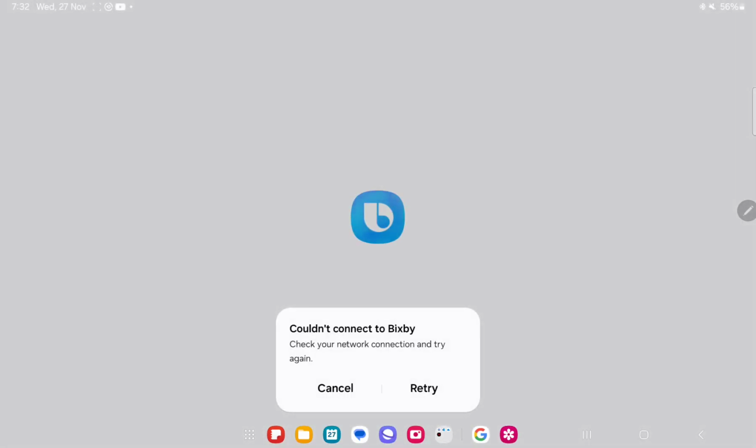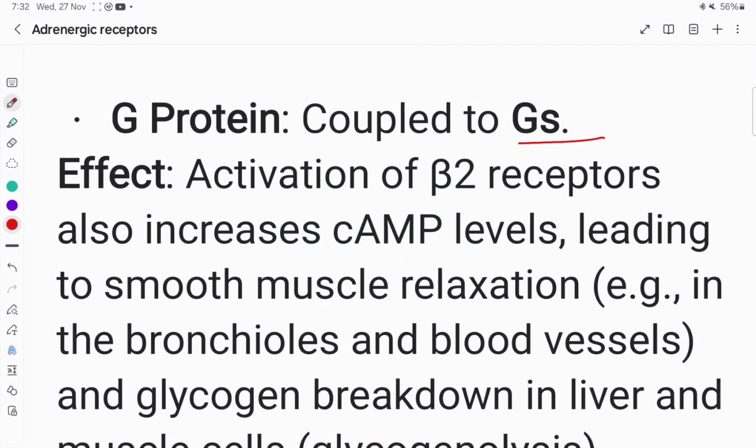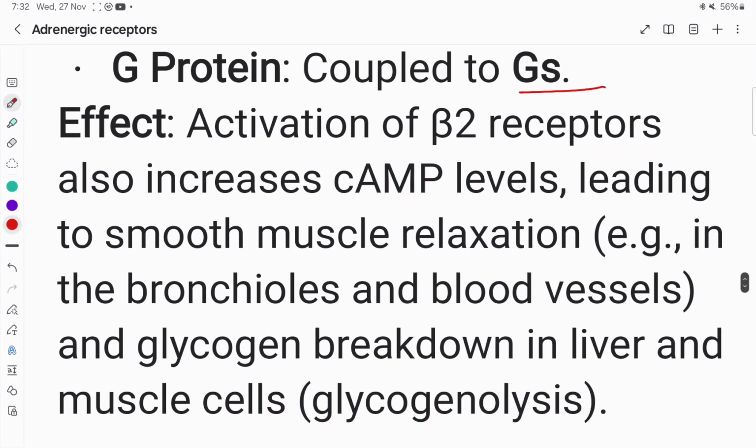Then beta 2 adrenergic receptors, they are also Gs type G protein coupled receptors, and they also activate the adenylate cyclase and increase the cyclic AMP levels, and here they produce the smooth muscle relaxation.